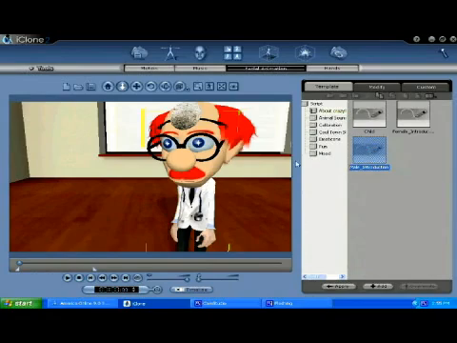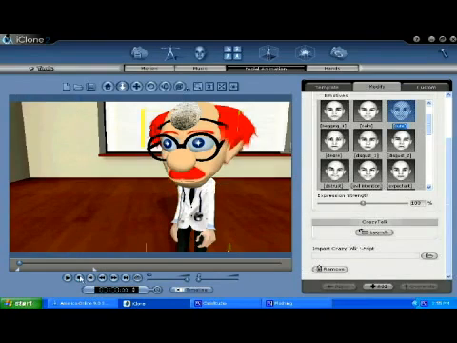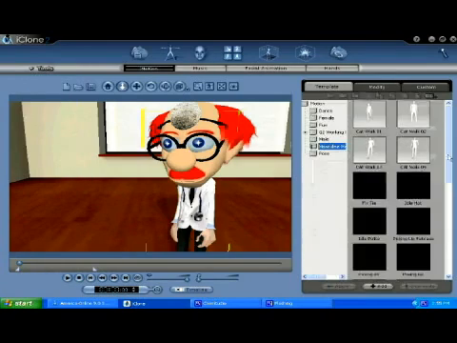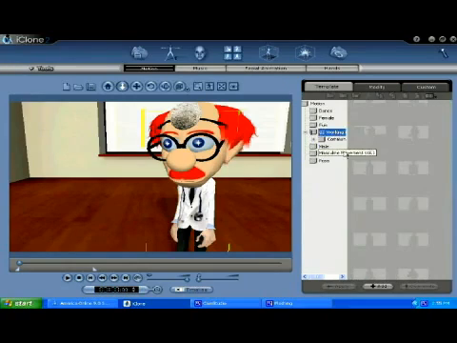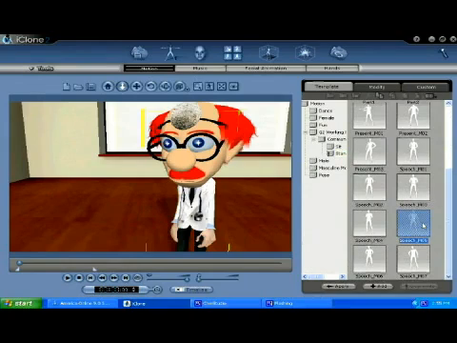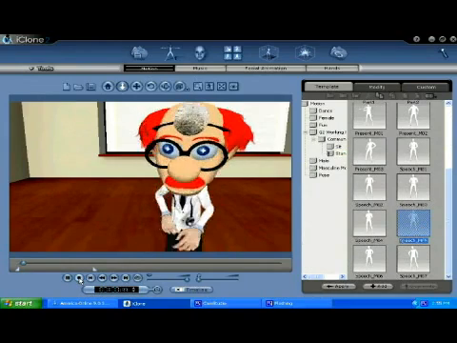Again, I'm going to use the default dialog that iClone comes with, just so that his mouth will move, just to show you how it moves. I'll click on the cute animation and click on another motion, and I want to try to find a motion where he's moving his arms about. So I think there's something over here called speech, and I don't like that.